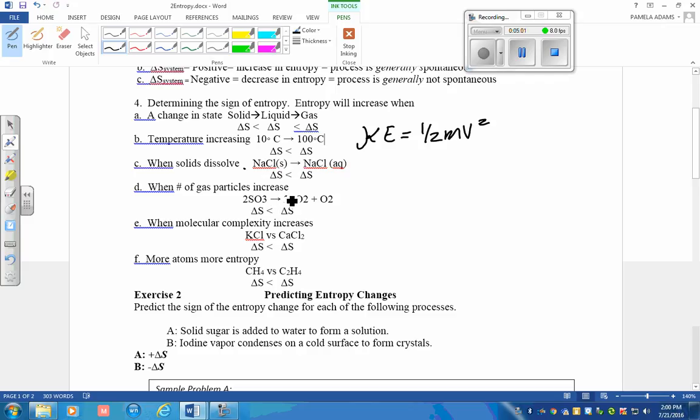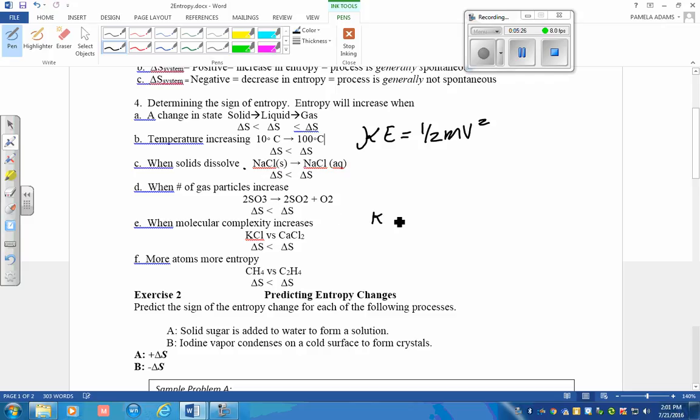On the reactant side, we have 2 of SO2 and 1 of O2, for a total of 3 moles of gas. So the reactants have less entropy than the products, so delta S in this case would be positive. When molecular complexity increases, then so does the entropy.